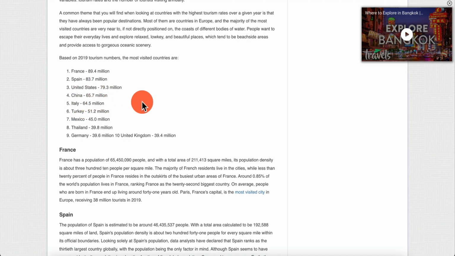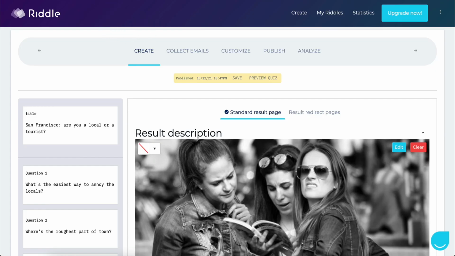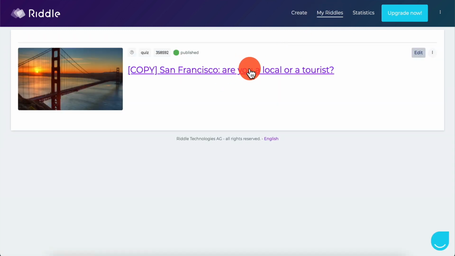Or you can do about various cities. So you can go back here. You can go to this creator, and you can create multiple quizzes. You can click on this My Radar. I have one quiz. You can create like 5 quizzes for a bunch of cities in the US, and then 5 quizzes for different countries. And that way you can target different people who might be interested in visiting different places.